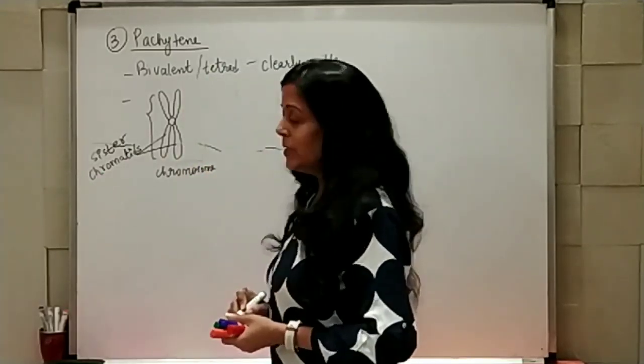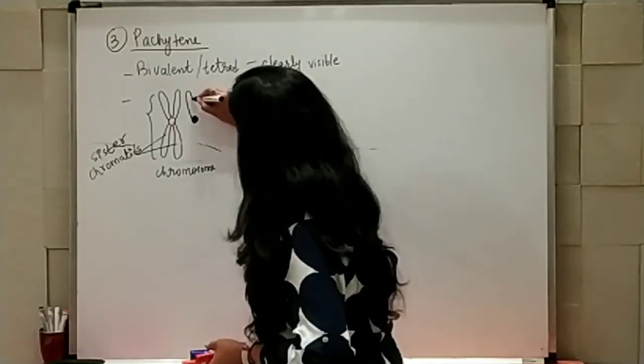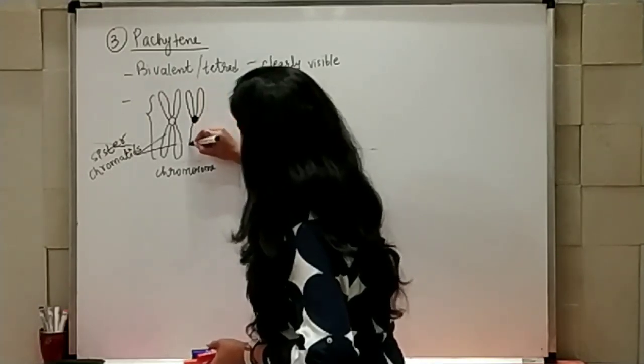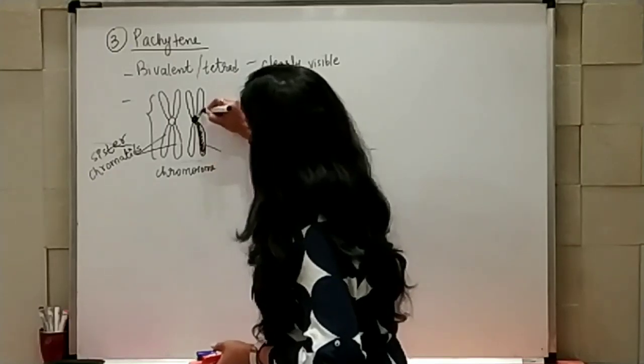Now, one more chromosome is present here like this. Because we are talking about homologous pair. So, this is one more chromosome present here.